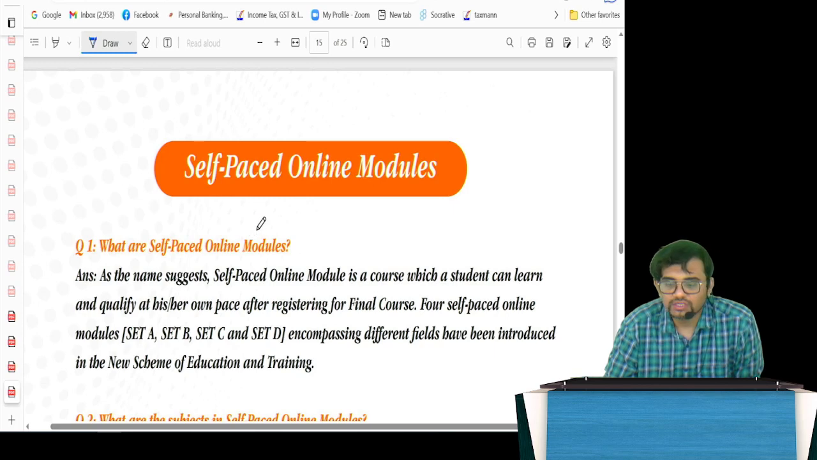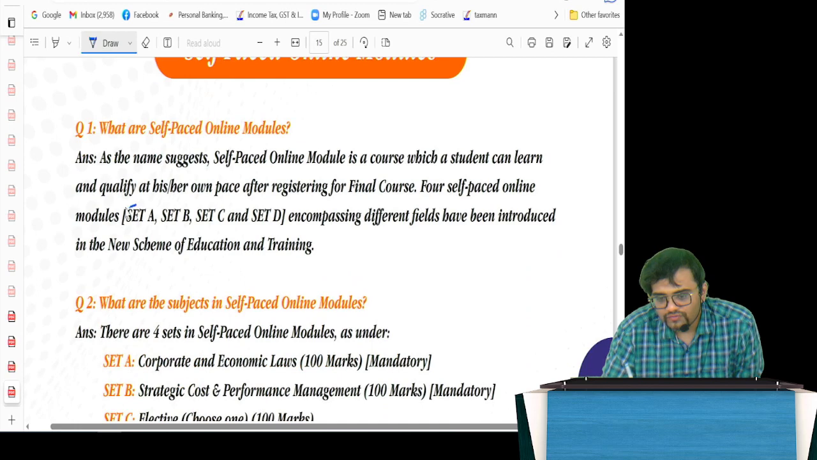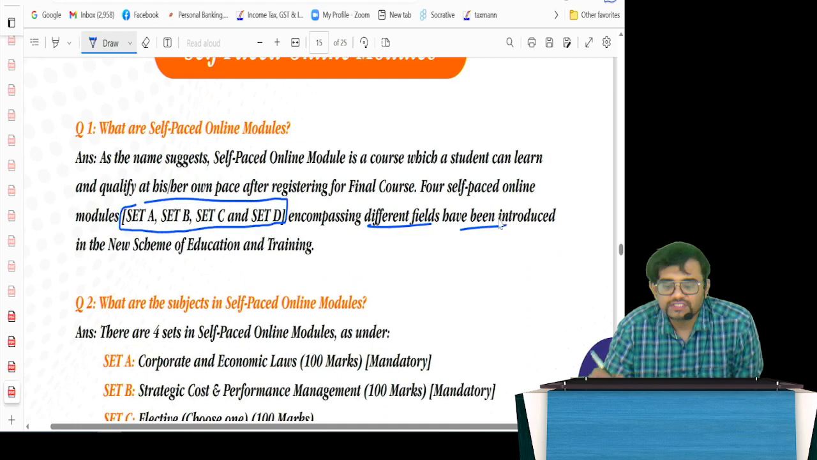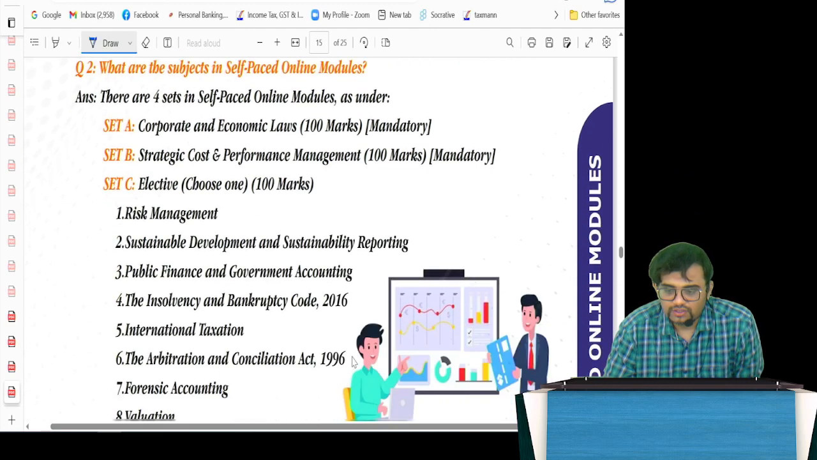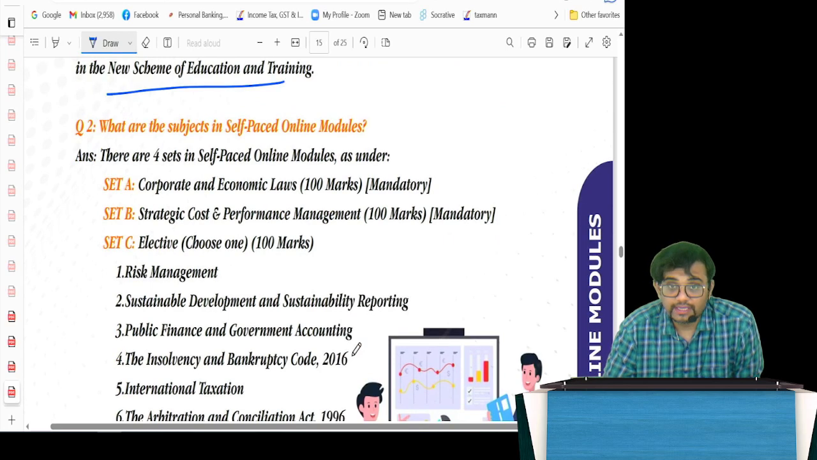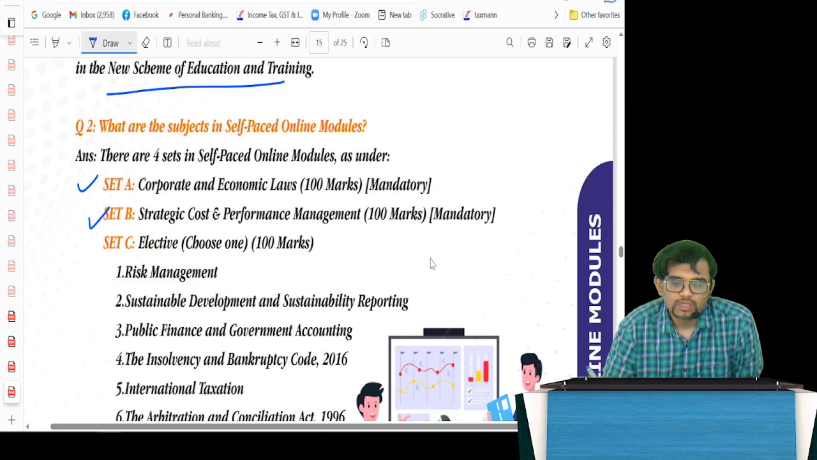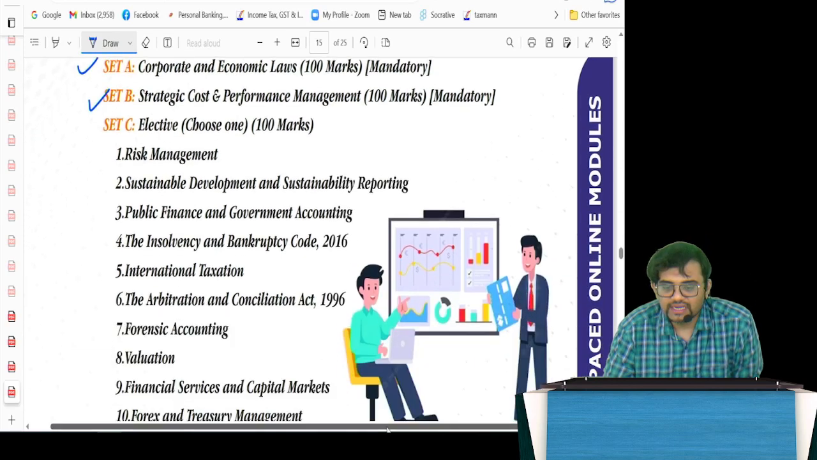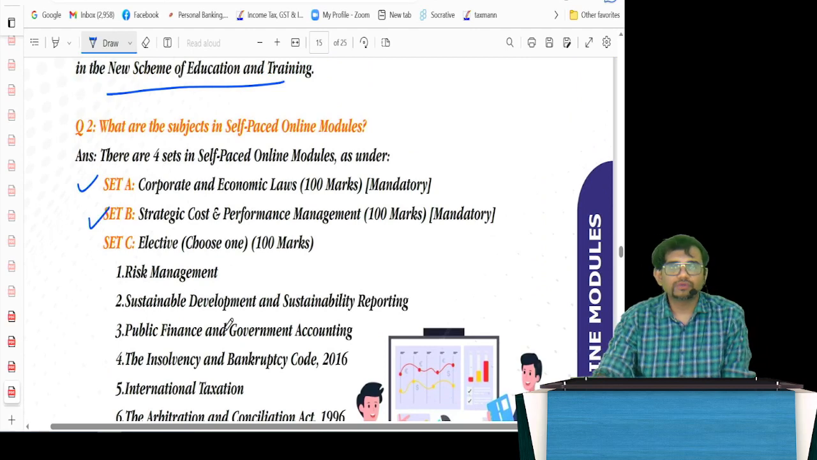of the self-paced online module. It is divided into 4 sets: set A, set B, set C and set D. It has different fields which have been introduced as per the new scheme of education and training. This is how it is, guys. In set A, mandatory; set B is also mandatory. So for those of you who are existing students, set C and D, they want to exempt it, whereas set A and B is what you need to write.